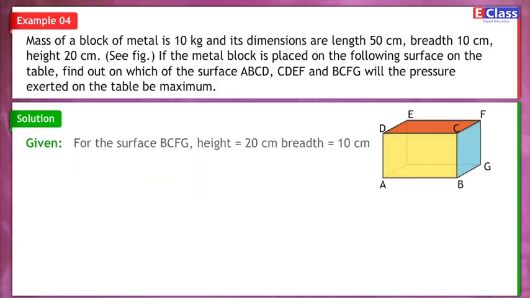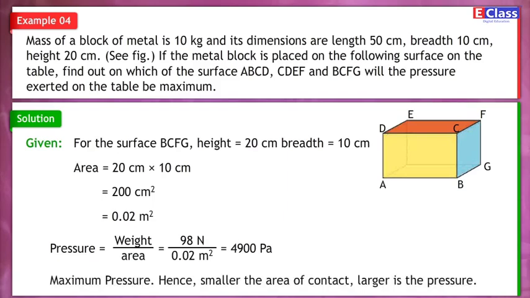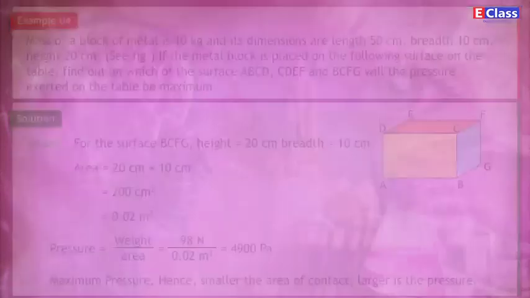Pressure is equal to weight upon area is equal to 98 upon 0.05 is equal to 1960 Pa. For the surface BCFG, height is equal to 20 cm, breadth is equal to 10 cm. Area is equal to 20 cm into 10 cm is equal to 200 cm square is equal to 0.02 m square. Pressure is equal to weight upon area is equal to 98 N upon 0.02 m square is equal to 4900 Pa. Maximum pressure, hence smaller the area of contact, larger is the pressure.